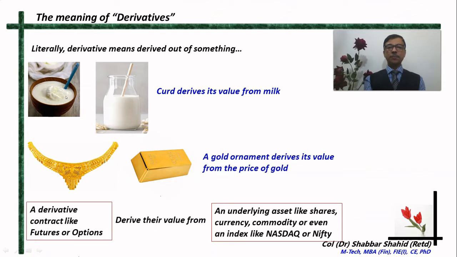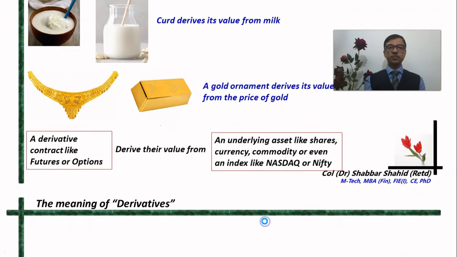So for that matter, a derivative contract like a futures or options, they also derive their value from an underlying asset. And that underlying asset, like here the underlying asset is milk or the gold, that underlying asset could be a share of a company, it could be the currency of a country, or it could be a commodity, or even an index like Nasdaq or Nifty or the Dow Jones.